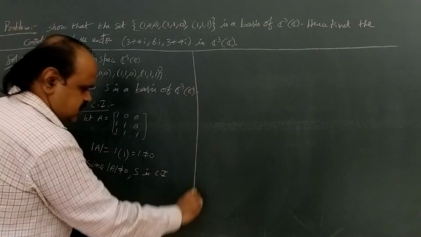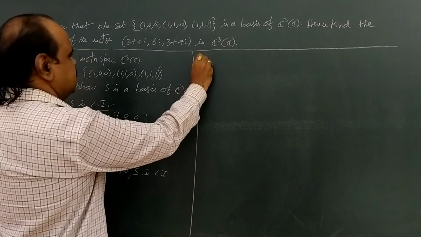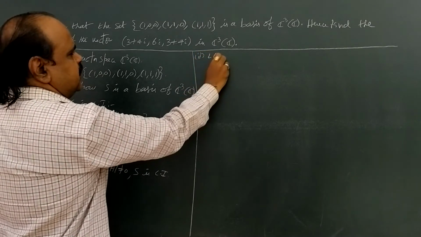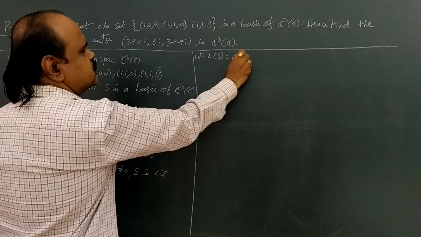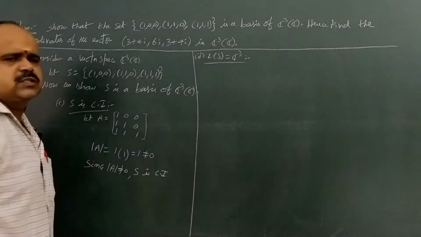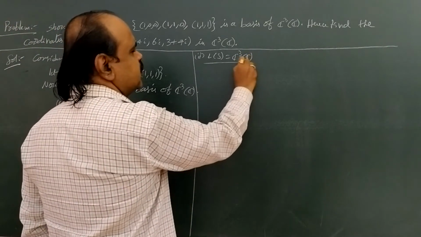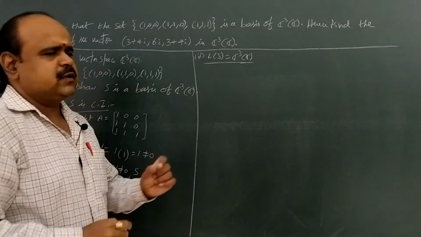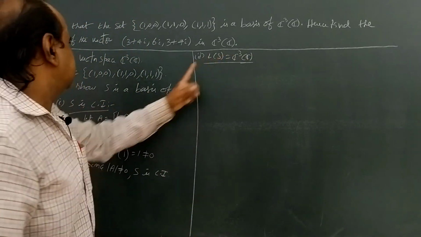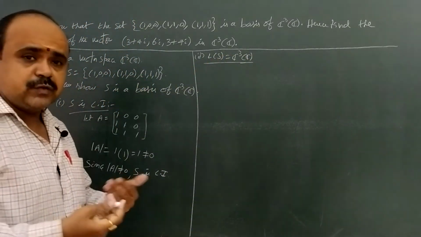The second condition is L of S equal to C cube over C. That means every vector of C cube is a linear combination of these three vectors. That is what we are going to prove.